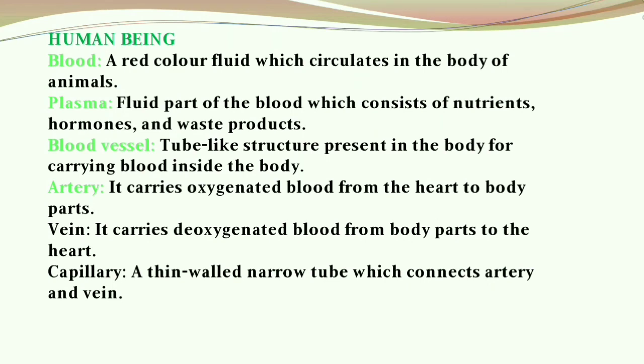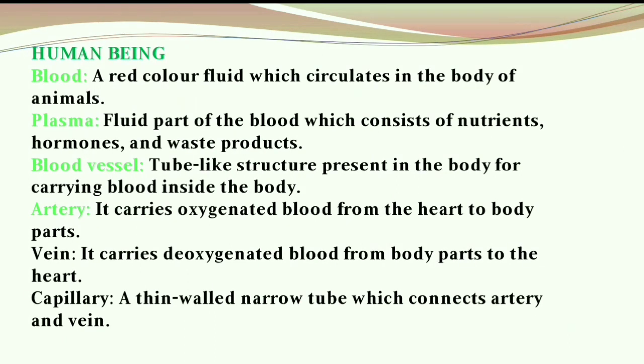Moving to blood. Blood is a red colored fluid which circulates in the body of animals. So what is plasma? Plasma is the fluid part of the blood which consists of nutrients, hormones and waste products. So what is a blood vessel? A blood vessel is a tube-like structure present in the body for carrying blood inside the body.